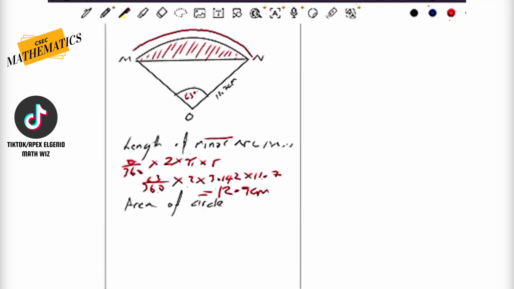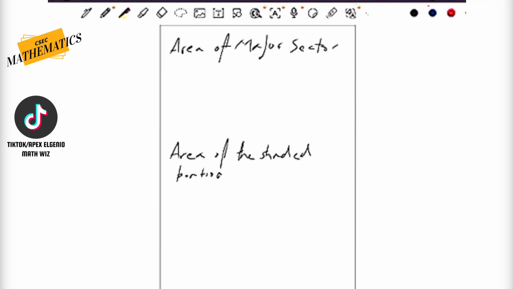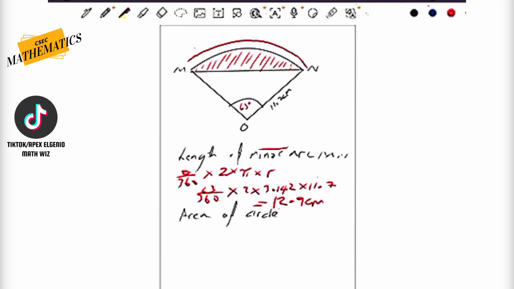So have a look at this next question then. We're asked to calculate the area of the major sector. Now, you might say to yourself in the exam, major sector? But I'm looking at the diagram and I'm only seeing the minor sector. What does he mean by major sector?